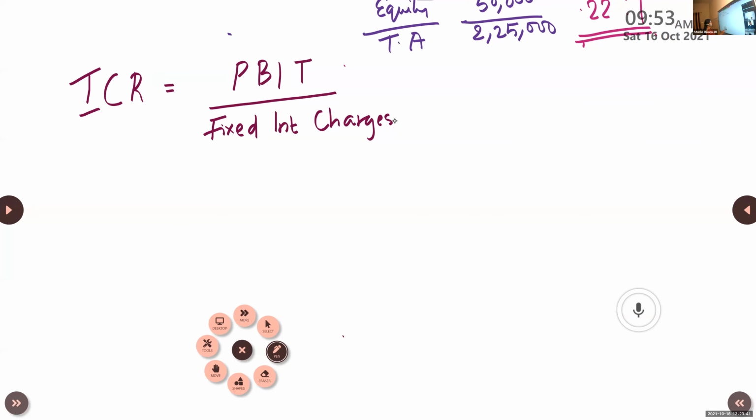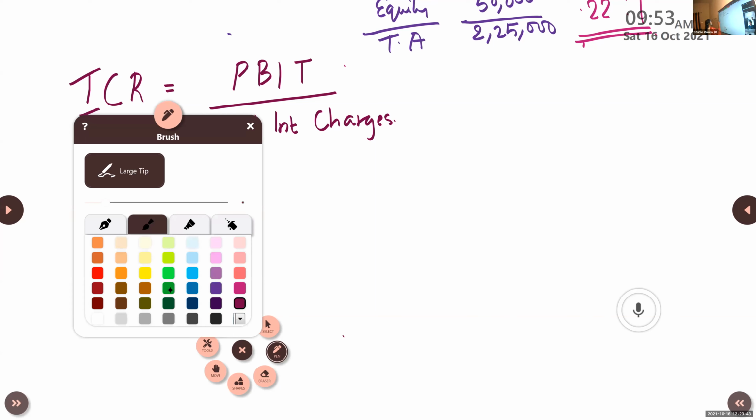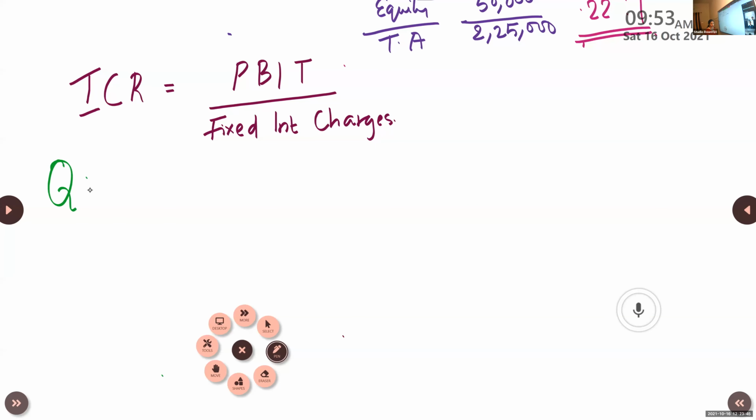So the question is, profit after tax is equal to 6 lakhs.